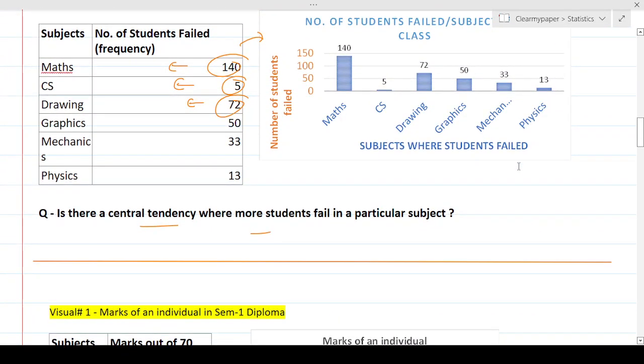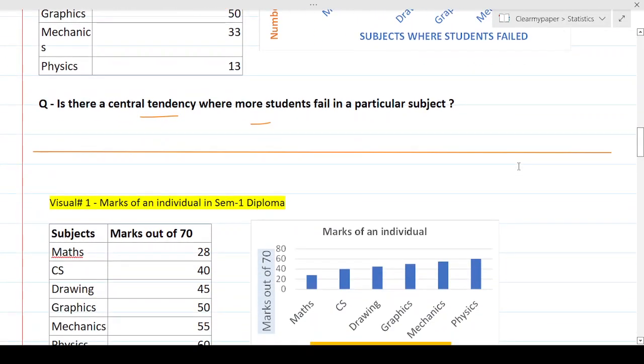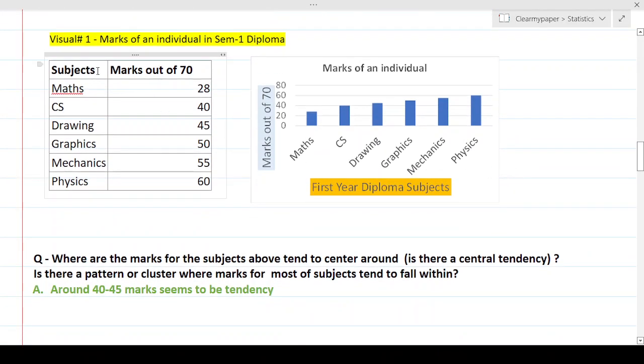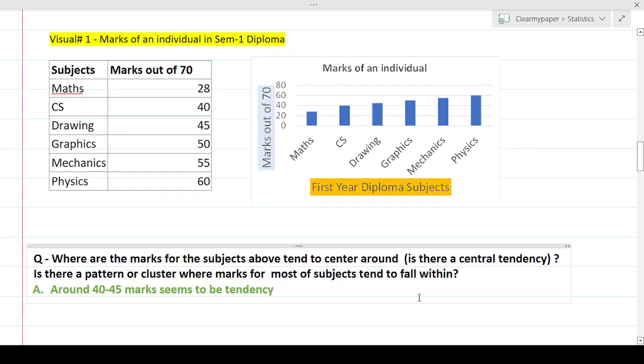That way we can attach real-time examples to the concept, as opposed to starting to explain the concept first and trying to understand with examples. So what I've done is I've copied and pasted the visuals again, but this time I'm also answering the question. So in the first visual, we were talking about the marks of an individual in semester 1 diploma. Just one individual, but all subjects. And we were asking, where are the marks over here?